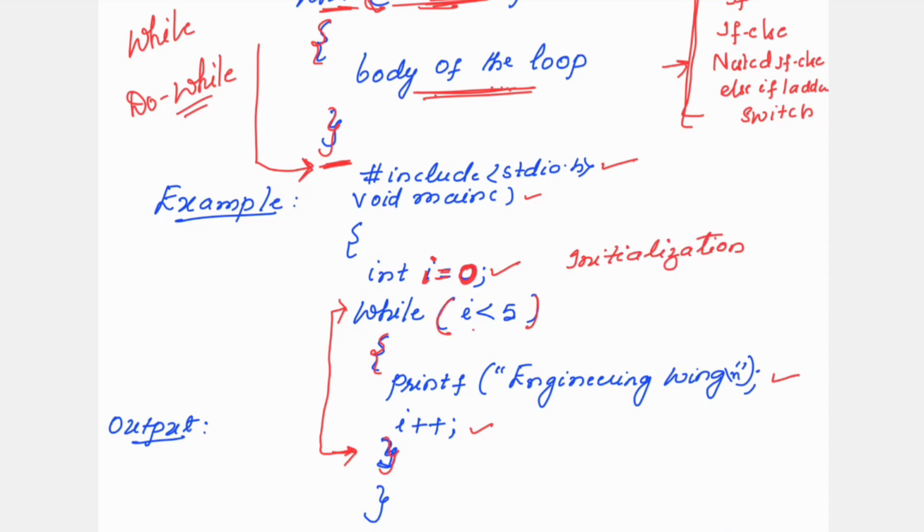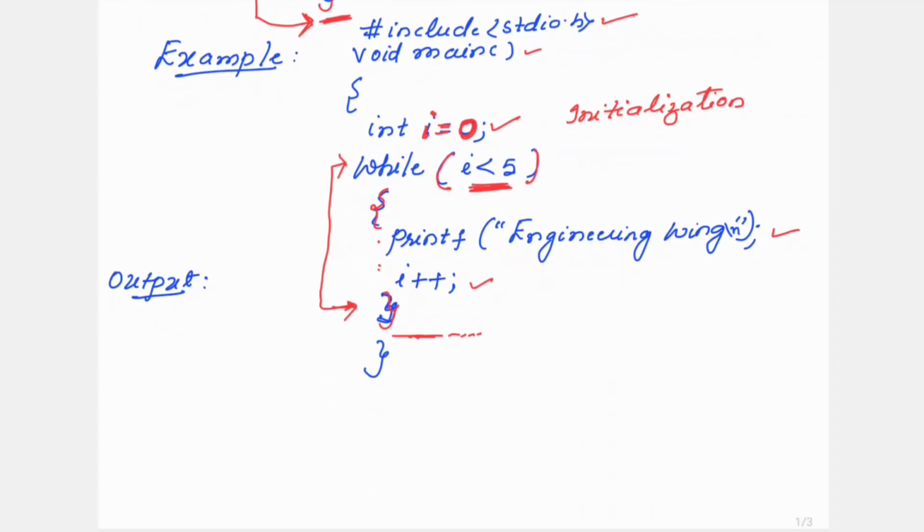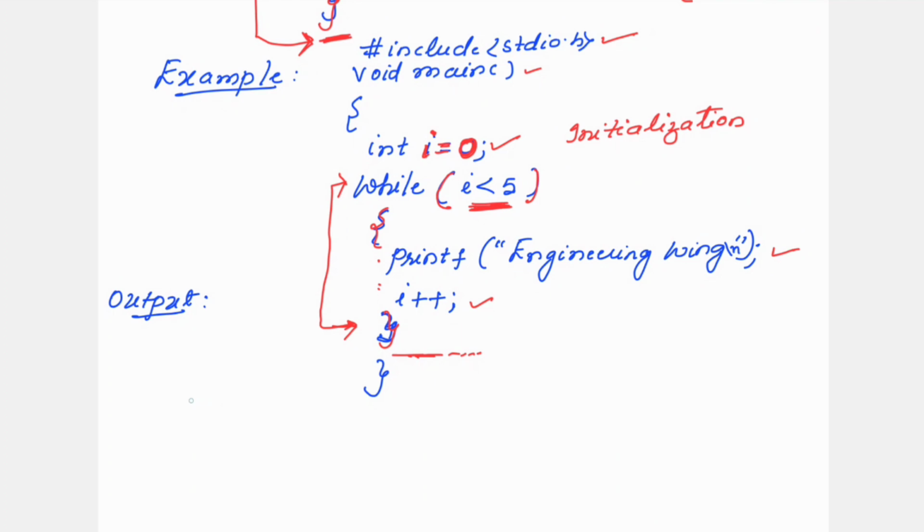Now inside the while we are writing the condition here, making use of the relational operators. As long as this condition is true, the statements inside the body of the loop will keep executing. Once the condition becomes false, then the control will come out from this and it will execute any statement after this. Okay, now let us dry run this program. See, initial value we have written i equal to 0. We are testing here i less than 5. 0 less than 5. Yes, it is true.